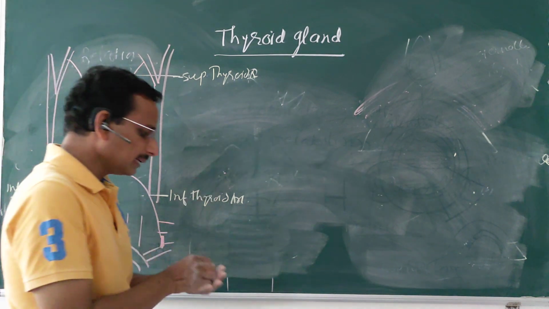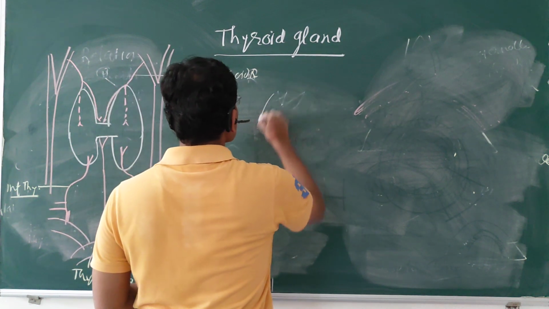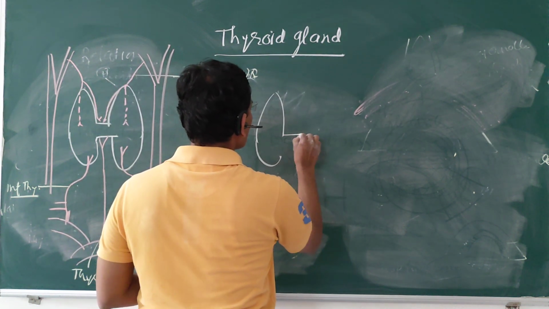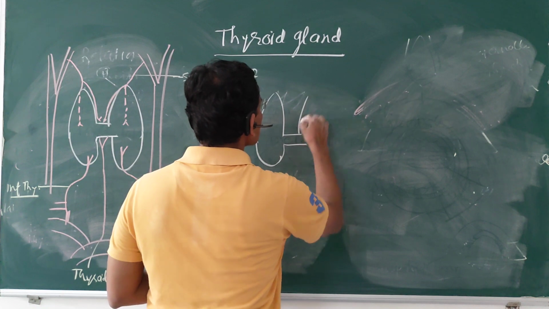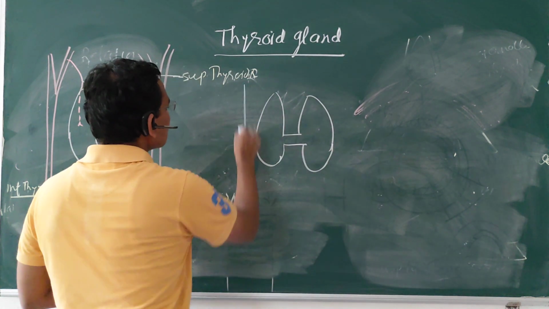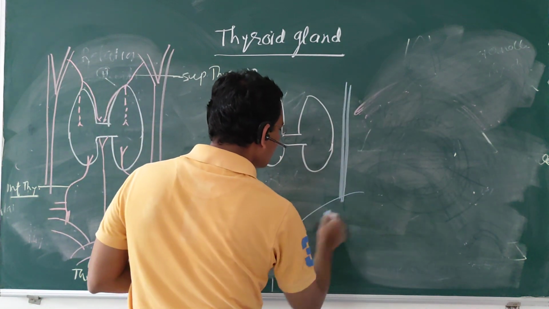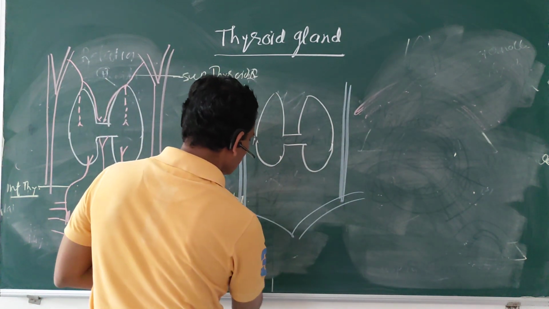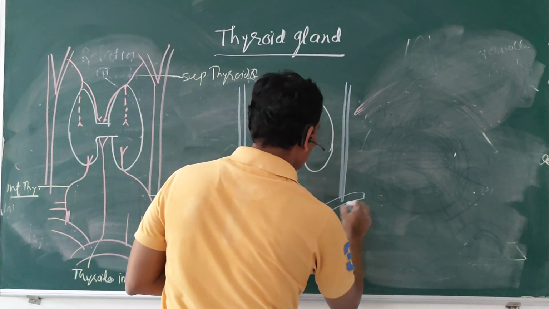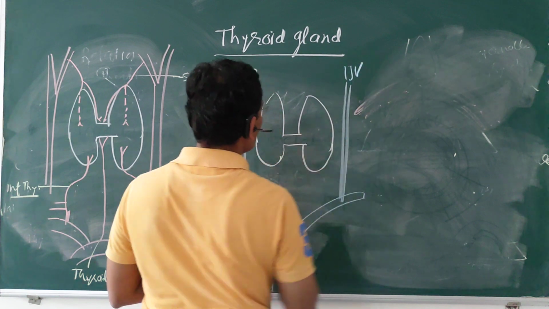Let's see the venous drainage. Again, here are the thyroid lobes connected by means of the isthmus. On the other side there are the two internal jugular veins, which drain into the brachiocephalic vein. This is the right and left brachiocephalic vein. This is the internal jugular vein.